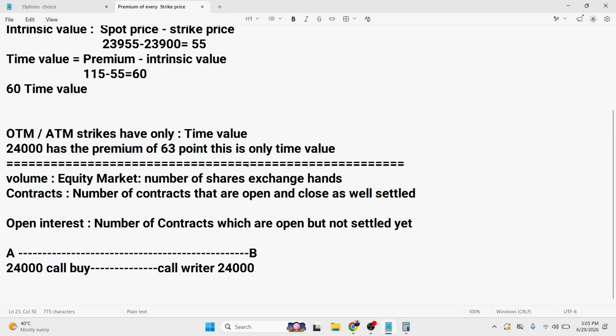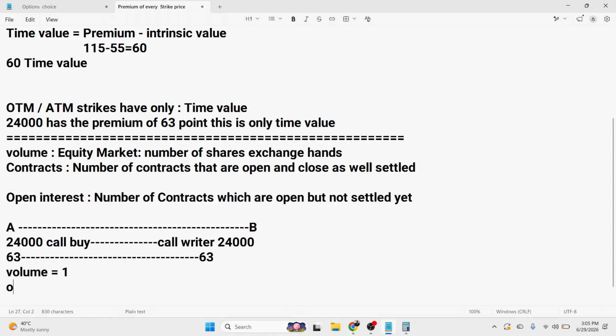So the volume would be 1 in this case. This person has paid the premium of 63 rupees and this person has received the premium of 63 rupees. So A paid the premium to B, and that will become the volume. The volume would be 1, and in the same way the open interest would also be 1. In this case, open interest would be 1 and volume would also be 1.